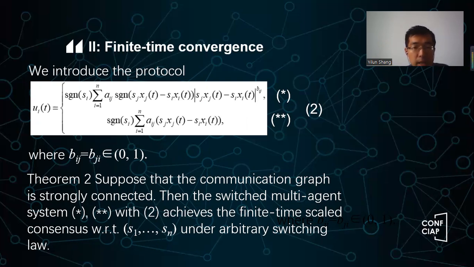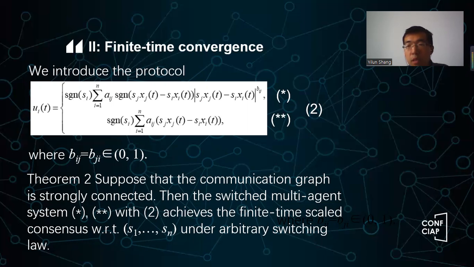We have a directed underlying topology, but it is strongly connected, okay? So we can say, as long as we use this control rule, the UIT, we will see that the switched multi-agent system can reach the finite time scaled consensus with respect to S1, Sn. Again, that is under any switching law, under any switching.